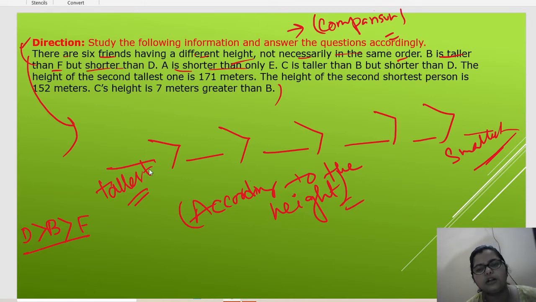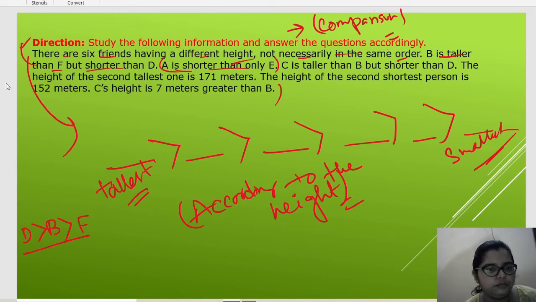Then, A is shorter than only F. This is the key point: A is shorter than only F. If A is shorter than only F, it means E is the tallest person. That's why only E is taller than A, and no one else.